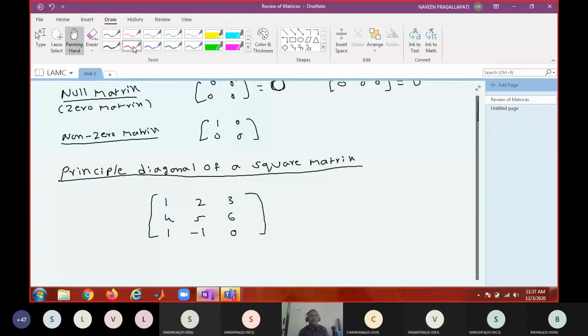Principal diagonal means where each element has a position. It is in the first row, first column; first row, second column; first row, third column; second row, first column; second row, third column, like that. But the elements which are in the position i equal to j. This is in 1 position, this is in 2 position, this is in 3 position. These set of elements are called principal diagonal elements. Do you agree? So whenever I say diagonal elements, I am referring to principal diagonal only.